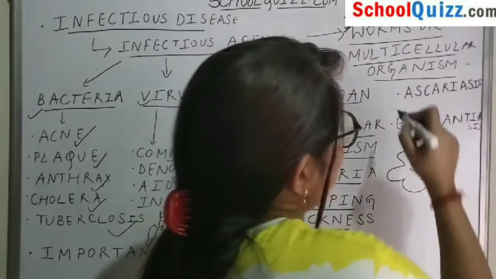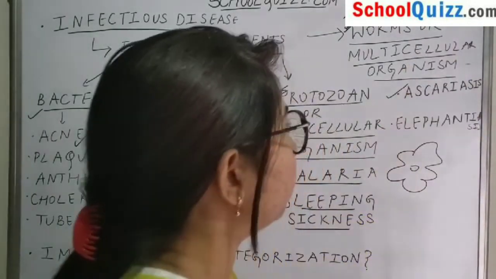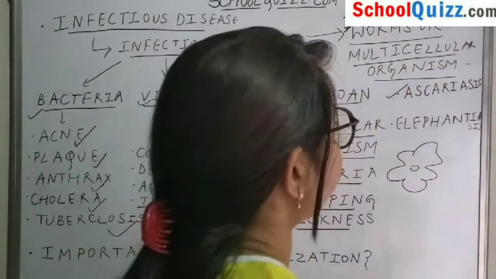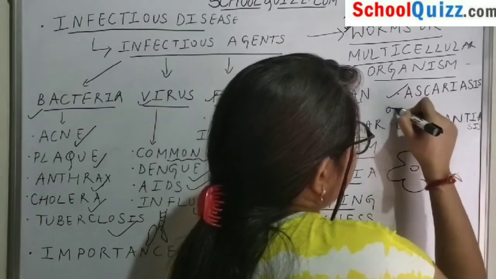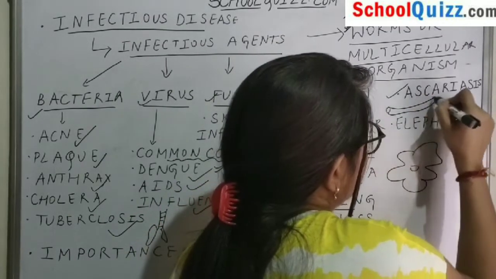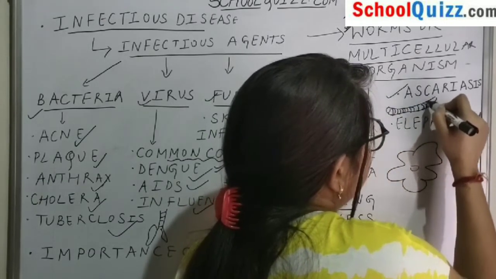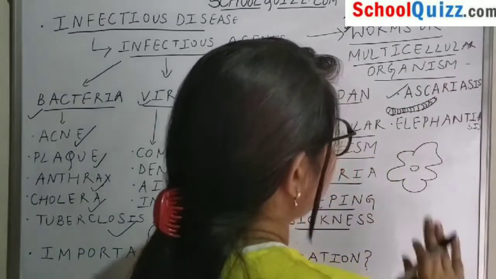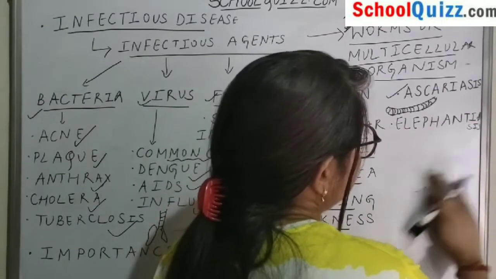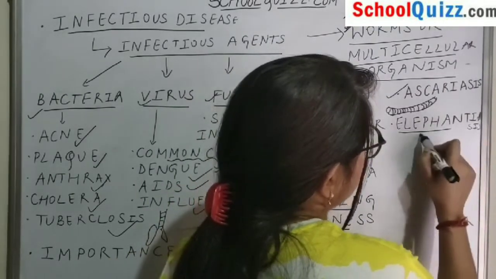Okay, so ascariasis is caused by worms. Roundworm is there which causes ascariasis. This kind of roundworm has metameric segmentation and causes ascariasis. Then comes elephantiasis.